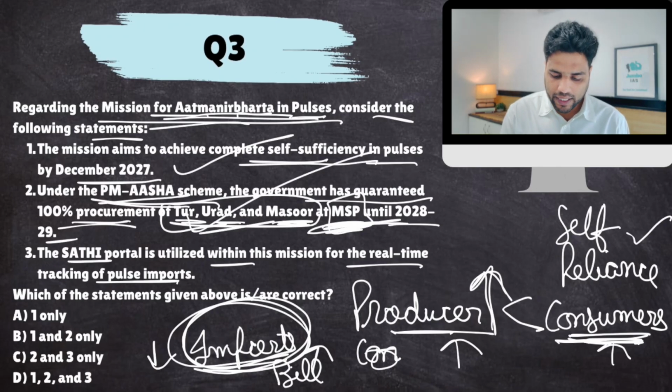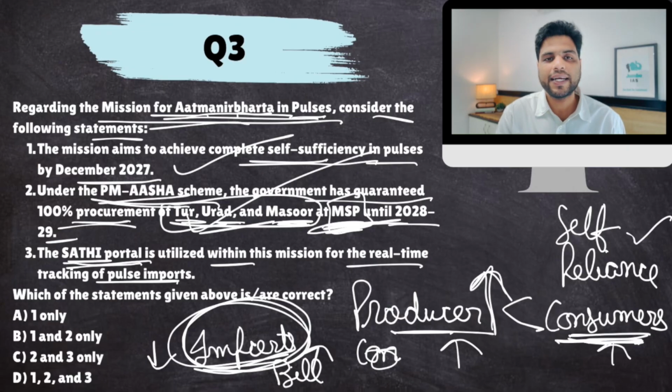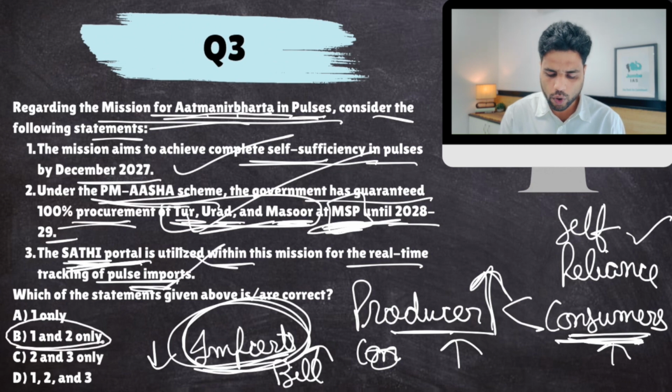Okay. Now, Sathi portal is basically a portal that tracks quality seeds. Okay. It tracks quality seeds, not for tracking pulses imports. Okay. Quality seeds, their management, inventory management, holistic inventory, all of that. Clear? So Sathi portal is for that, not for pulses import. So this is false. The answer would come out to be 1 and 2.